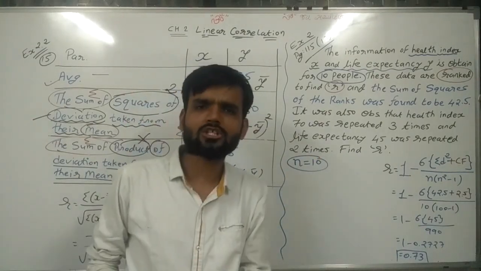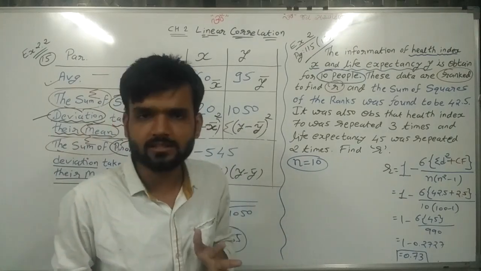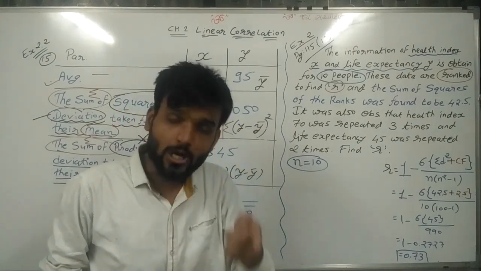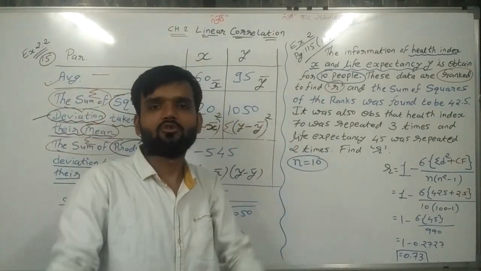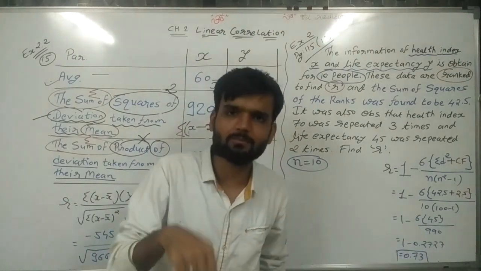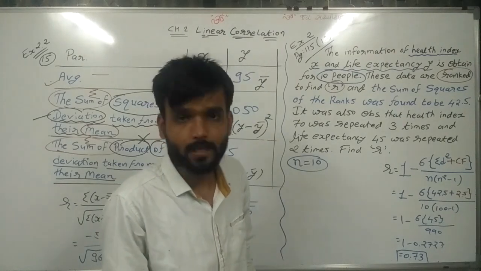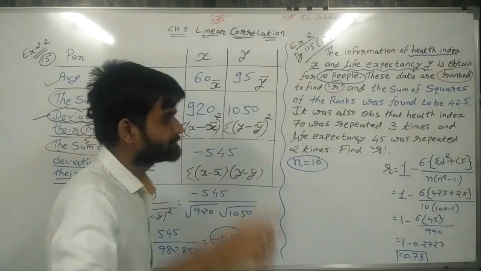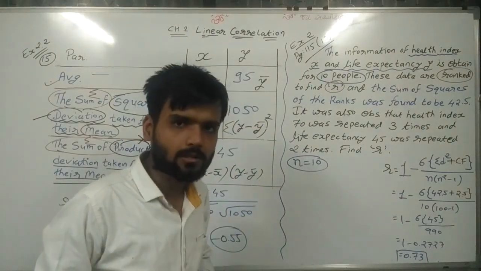In your examination it is not clearly given in this type of question whether it is a rank correlation sum or another sum. No information is given about that. You have to understand the question, then apply the rule. That's why both different types of sum are taken by me here in the lecture. Now going ahead, so here Spearman method is applicable.